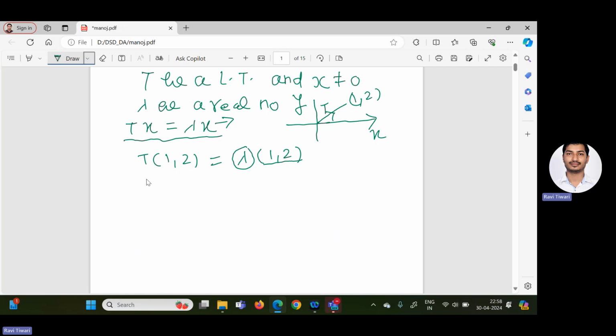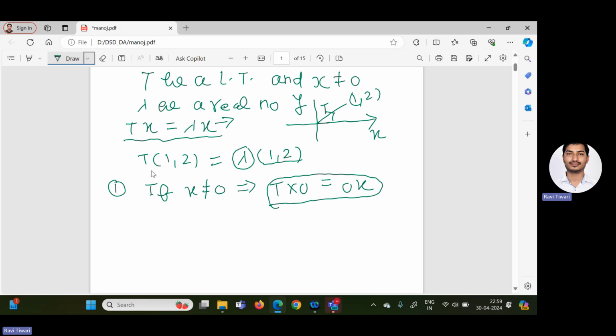First, let me clarify why this x cannot be equal to 0. Let us assume x equal to 0. Then what will happen? By definition, T of x equal to lambda x. In this case, T of 0 equals 0, and lambda times 0 also equals 0. So we are not going to get anything. Because of that, this x cannot be equal to 0.